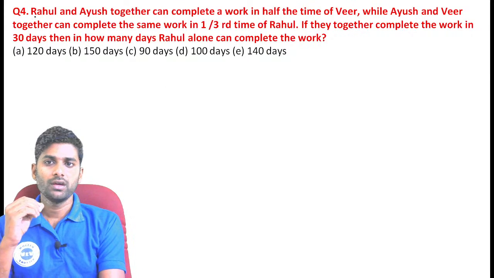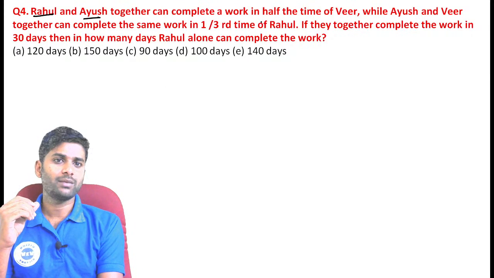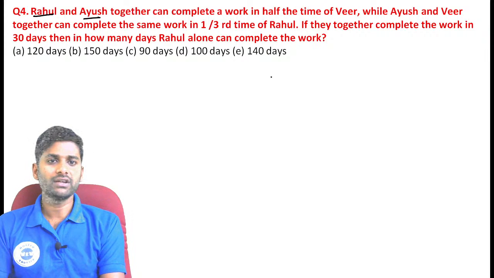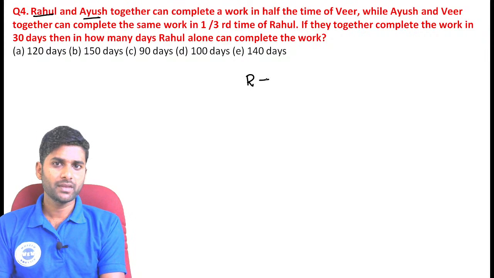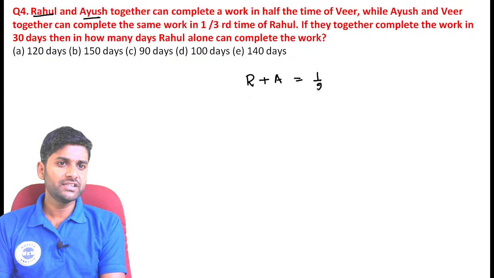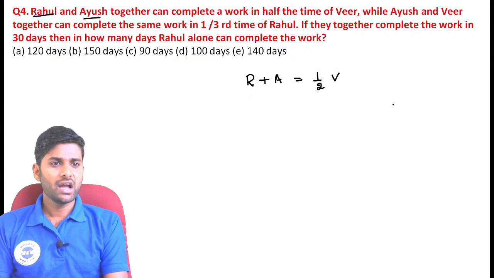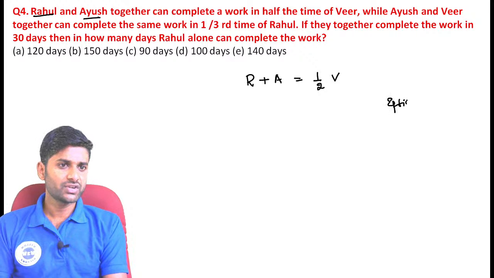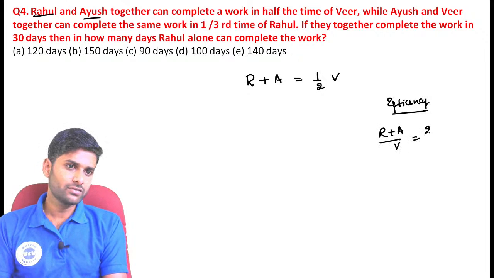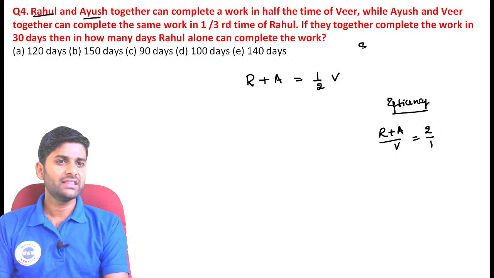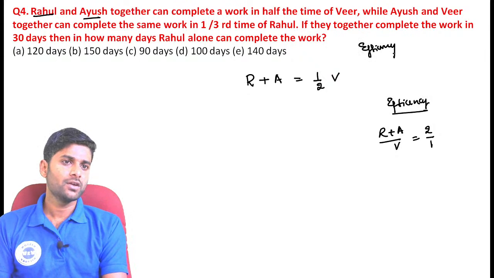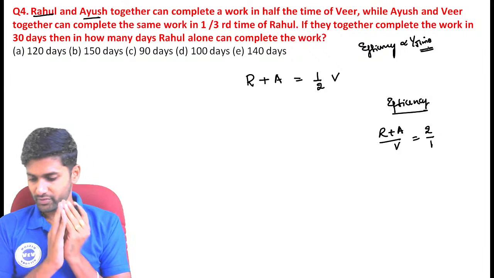See the question. Rahul and Ayush together can complete the work in half of the time of Viru. See, there is a comparison: Rahul and Ayush can do the work in half of the time of Viru. Now I am finding the efficiency ratio, guys. Efficiency of R plus A by V is exactly equal to 2 by 1. Why? Because the efficiency is always inversely proportional to the time. That is the most important information here.